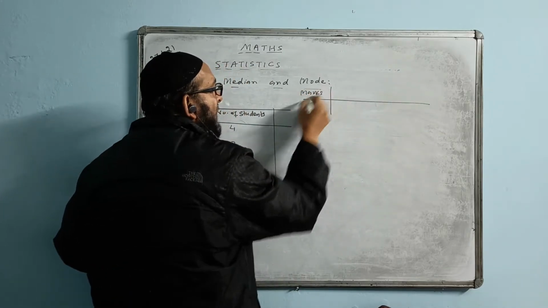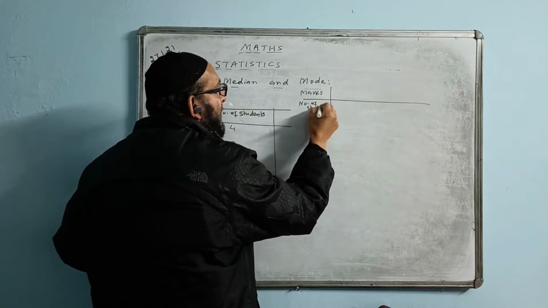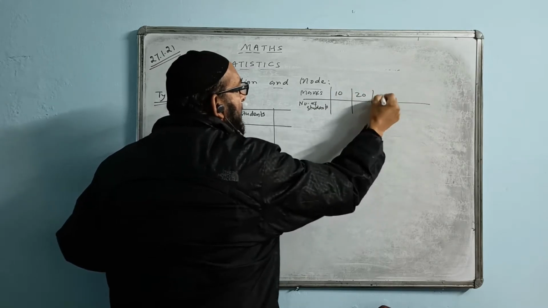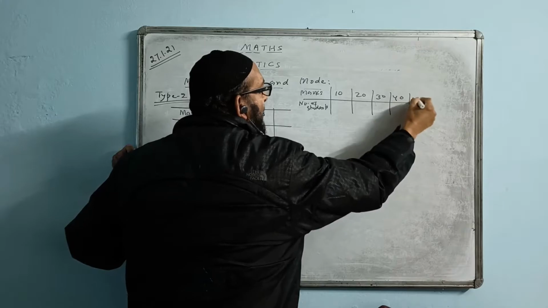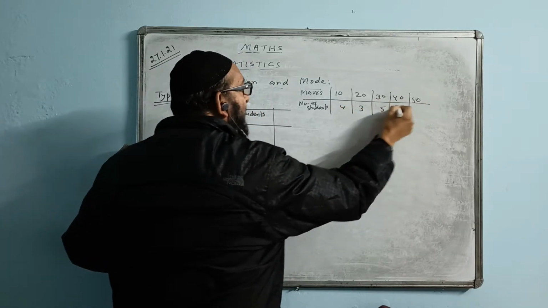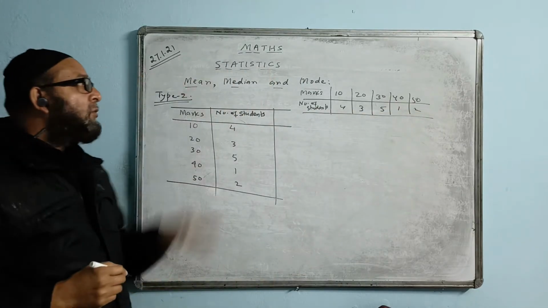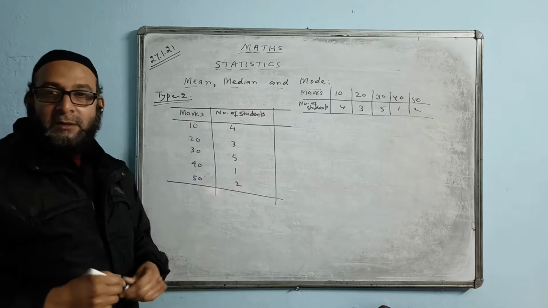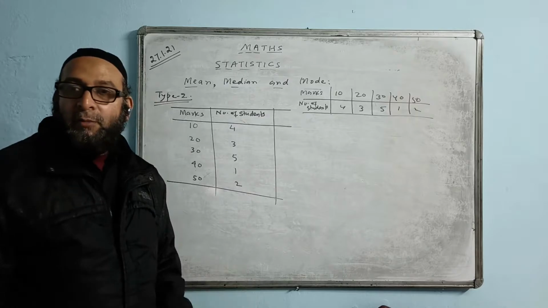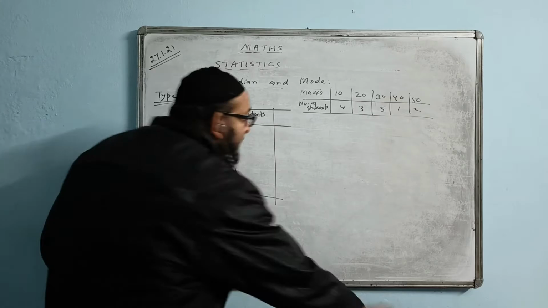In the question paper you will see marks and number of students given. The number of students they will give on a horizontal basis: 10, 20, 30, 40, 50, and these numbers they will write here, 4, 3, 5, 1, 2. And they will ask you to find the mean, median and mode. So this data we are writing in tabular form, column-wise. Now first we have to find the mean.